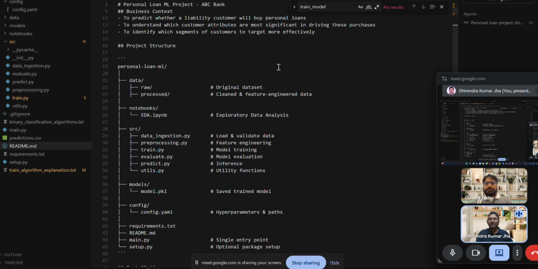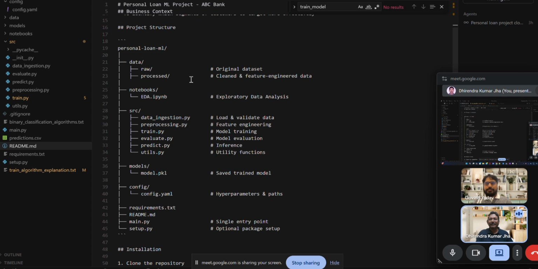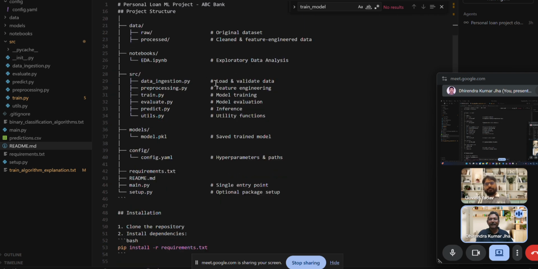So we have the project structure where we store the data here, and the exploratory data analysis file exists in the notebook folder, and the source folder has some files like preprocessing data, training data, and how to evaluate data. Some utility files are also there, and how to predict data will be there.